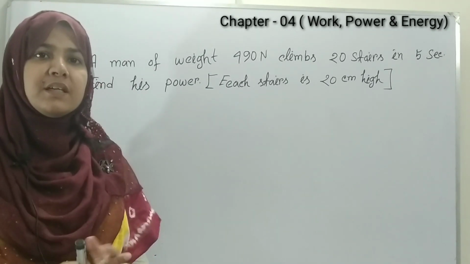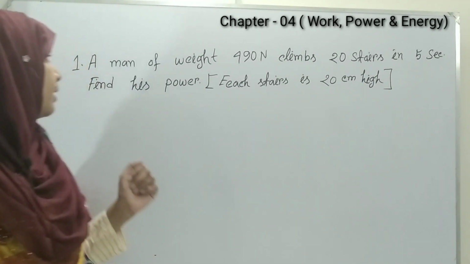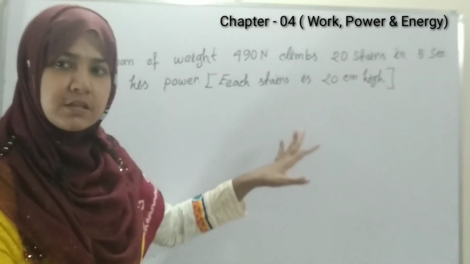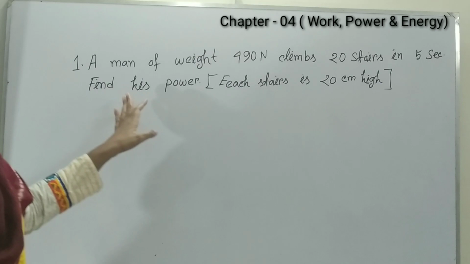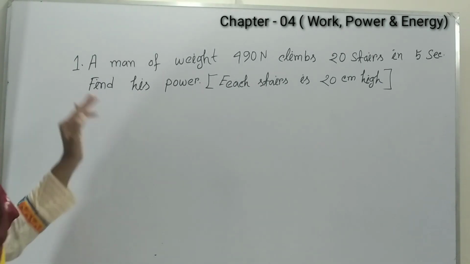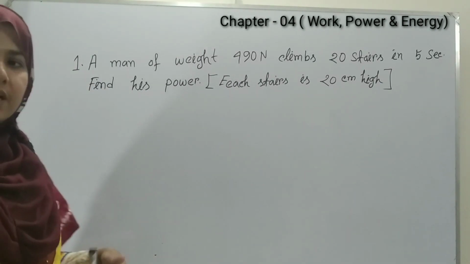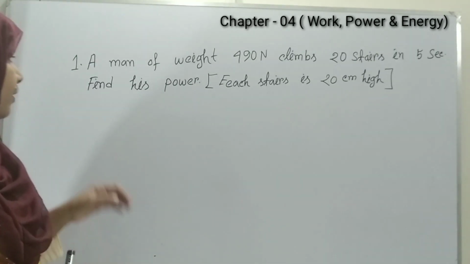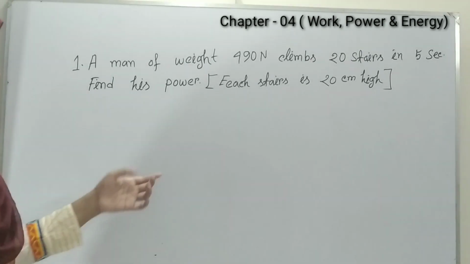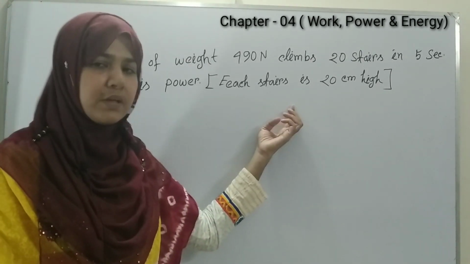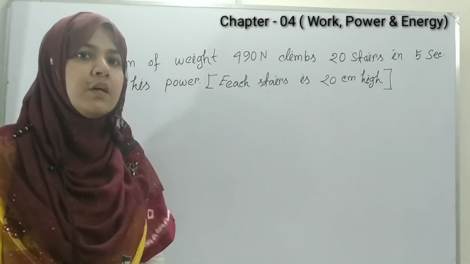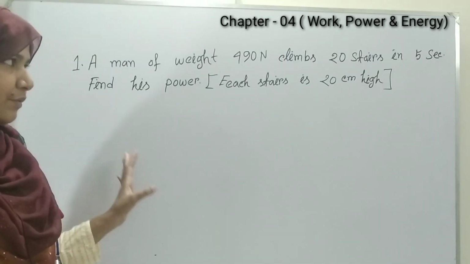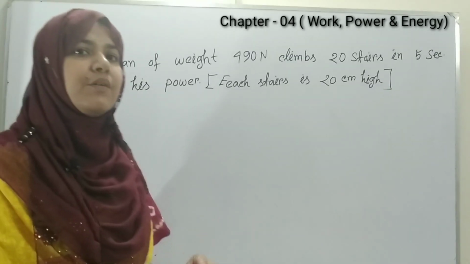So our mathematical question number 1 is, a man of weight 490 Newton climbs 20 stairs in 5 seconds. Find his power. Note that each stair is 20 centimeter high. So now we start to solve this question. Firstly, we have to identify our given information.